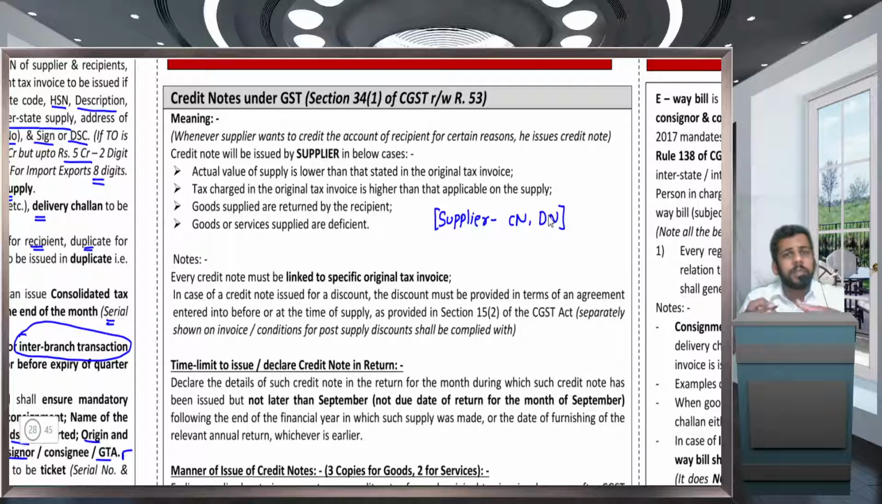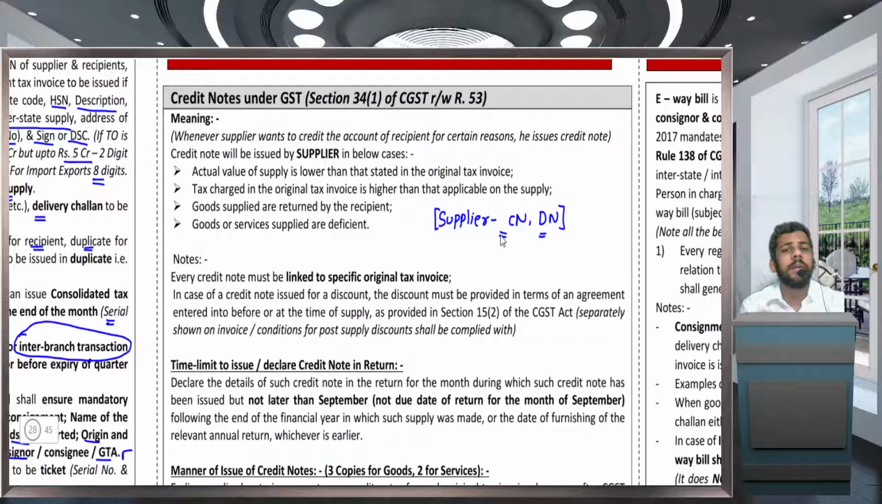If the value of supply has to be reduced, then a credit note has to be issued. If the value of supply has to be increased, for example, an interest amount you have to recover from your receipt, then it has to be recovered by issuing a debit note. I hope this is clear. Then every credit note shall be linked to an invoice. And also an important point, a consolidated credit note can be issued for multiple returns at the same time.